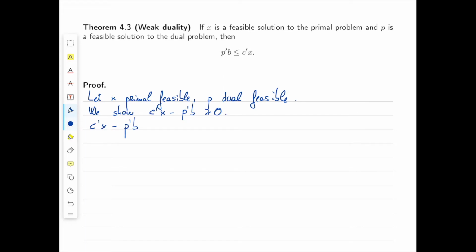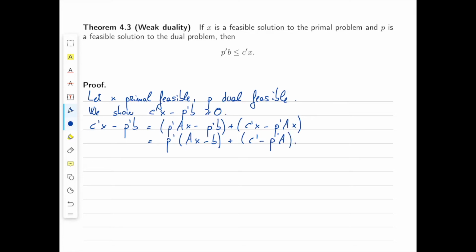By adding and removing p transpose Ax, we obtain p transpose Ax minus p transpose b plus c transpose x minus p transpose Ax. Now we can factor out p transpose from the first sum, and we obtain p transpose (Ax minus b). From the second parenthesis, we can factor out instead x, so we obtain (c transpose minus p transpose A) times x.